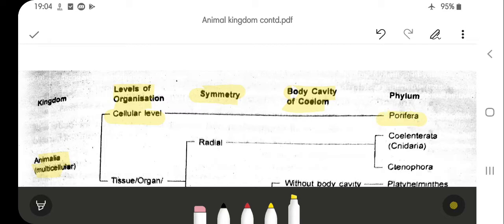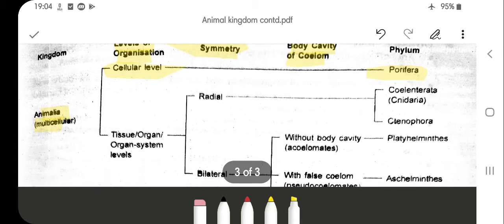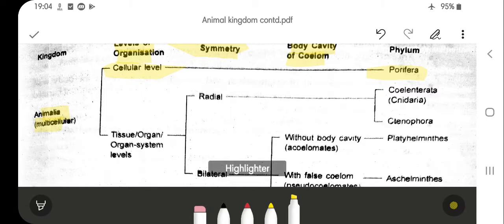Only one phylum is present in the cellular level of organization, and that is your Porifera. The second level may be tissue, a group of tissues that is your organ, and a group of organs that is your organ system.